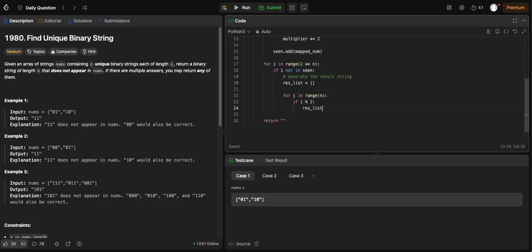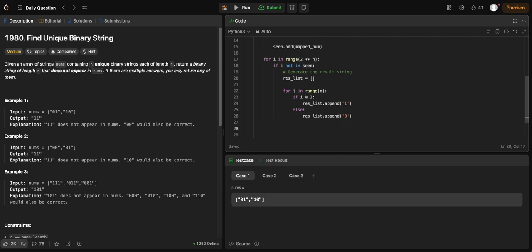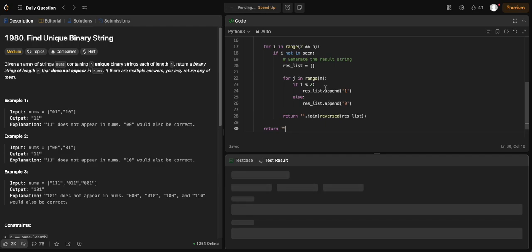So res list append. We want to append a 0. Oh, we actually want to append a 1 here because i mod 2. Otherwise, we do want to append a 0 here. And after we have formed the string, we can just return. Well, we have to reverse it, of course, but we can just do join reversed res list. And I think that should solve the problem.